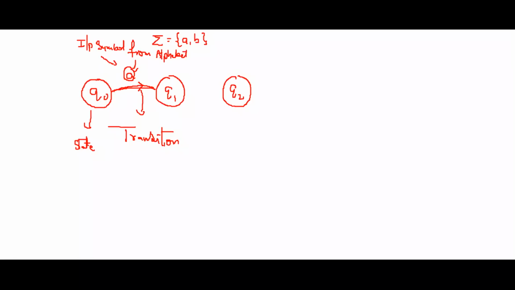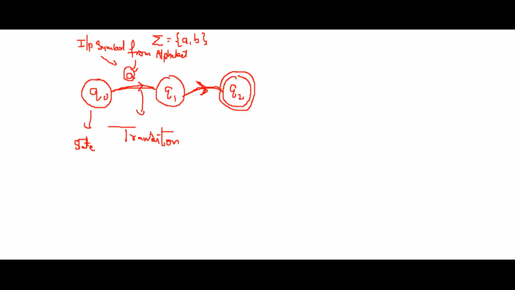Like that, we take the input symbols from the given string, and accordingly we change from one state to another state, and we make some state a final state. The final states are always represented with a double circle. We represent the transitions with an arrow mark. The arrow mark shows from which state to which state you are going. Here this arrow mark indicates that we are going from state Q1 to Q2.